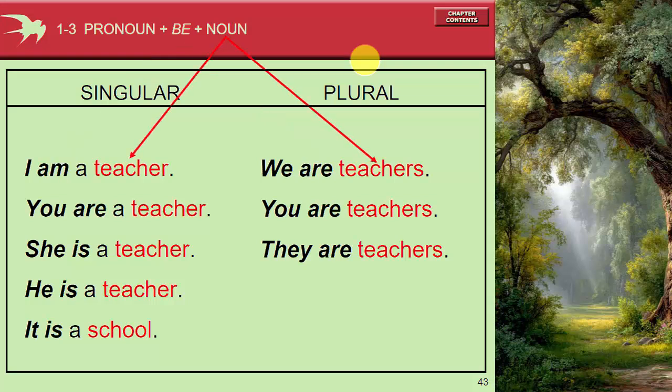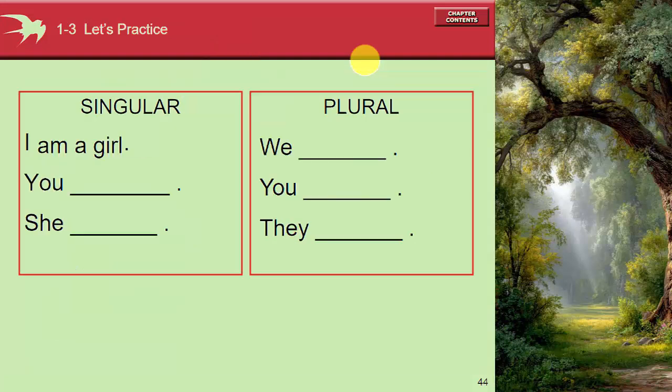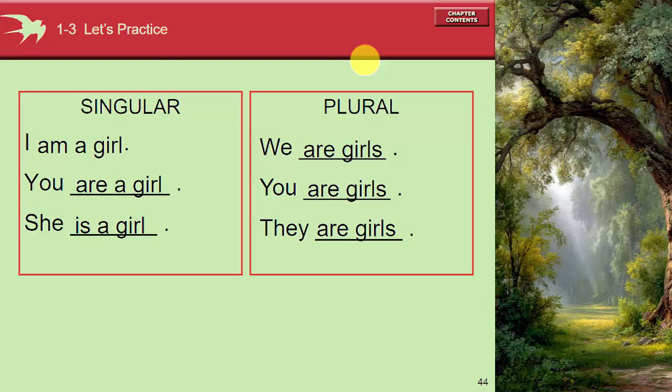Or the pronoun. So this one, the teacher, it's singular. For singular one, we don't add s at the end. For the plural one, we add s at the end of the word teacher. Become teachers. I am a girl. You are a girl. For singular, she is a girl. And then for the plural one, that's easier because we just need to add are for all of the plural sentence. We are girls, you are girls, and they are girls.